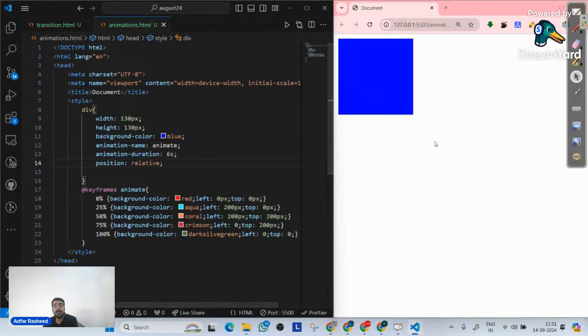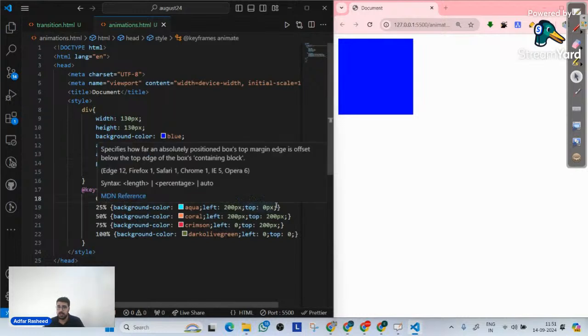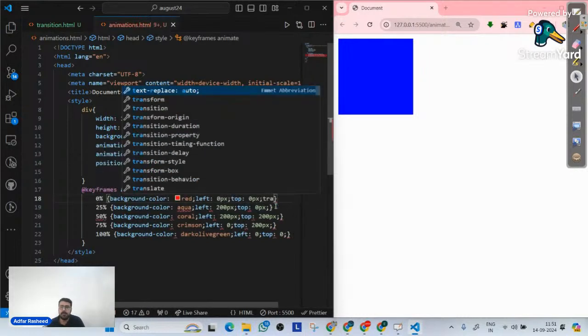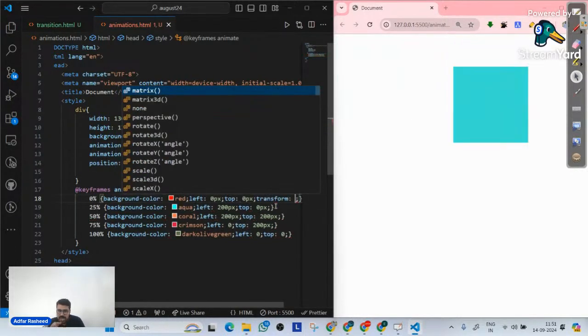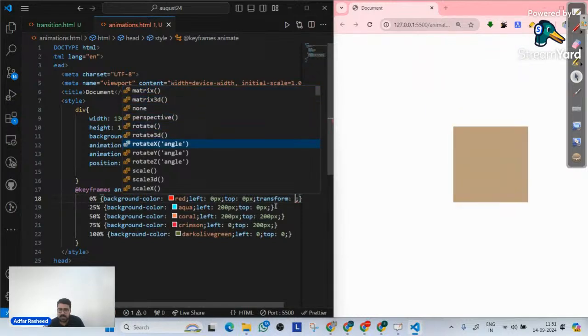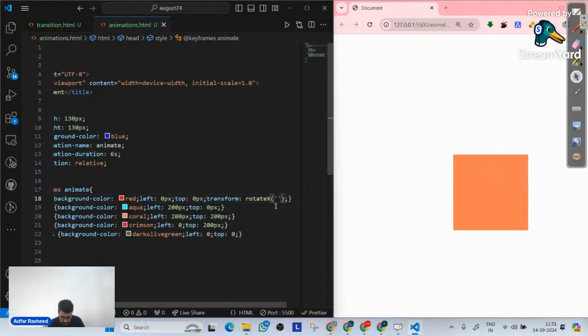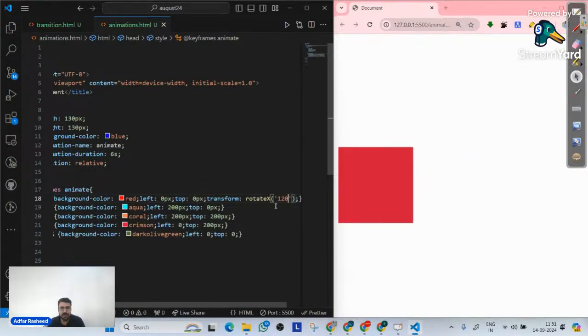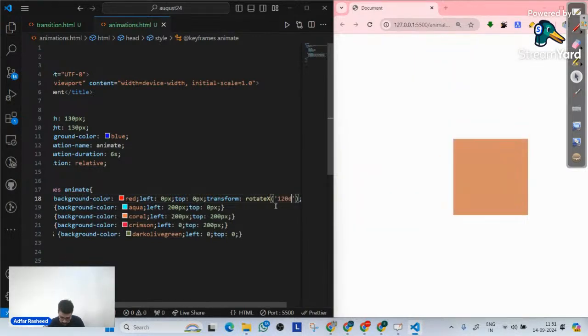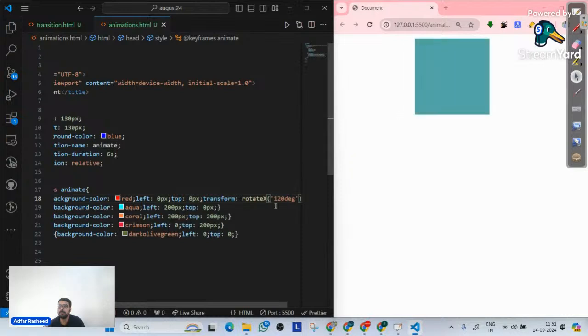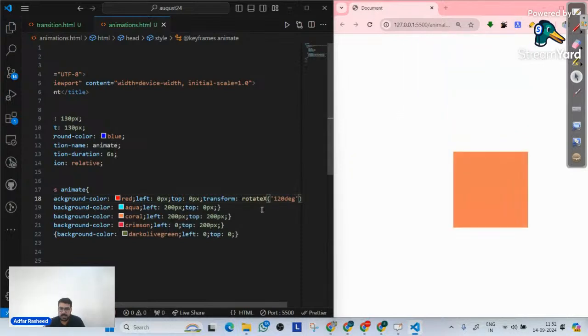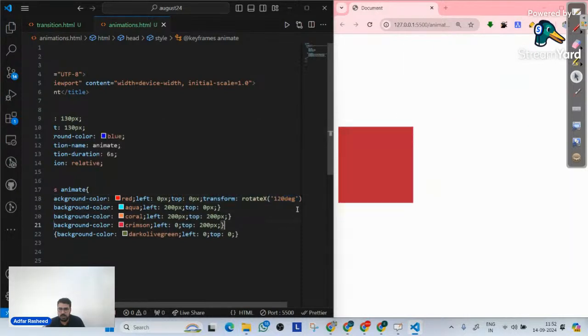Do you want to implement any other property? Of course you can. I can simply tell it, please transform the element, change it, rotate it in terms of X. Maybe I want to change it with respect to 120 degrees. So I can simply write 120 degree. Then let me save, although rotate X will not work.